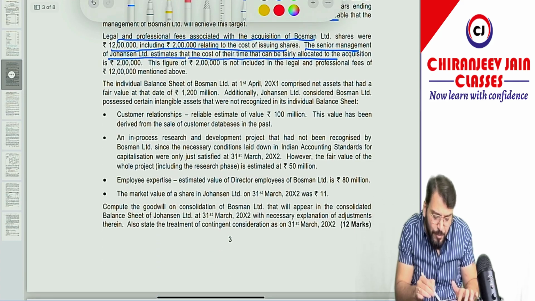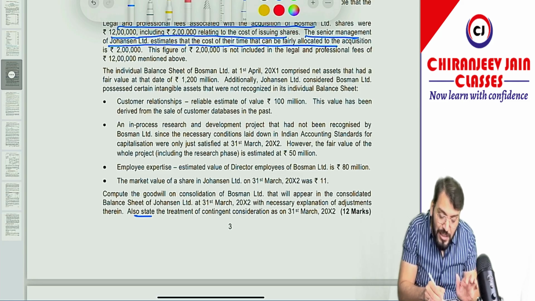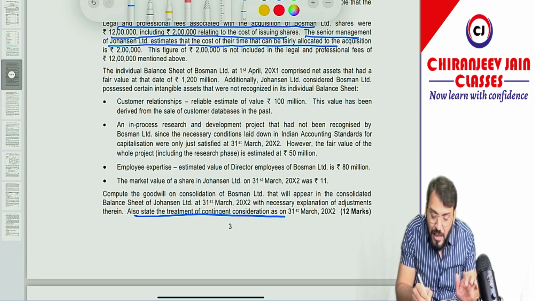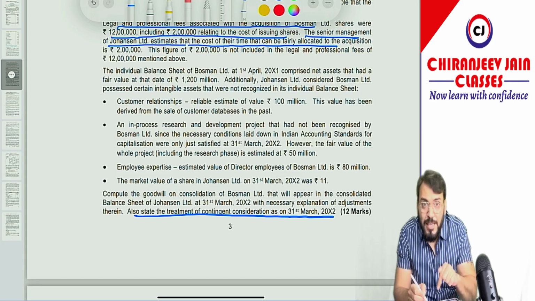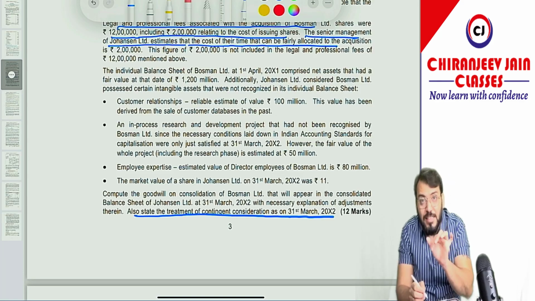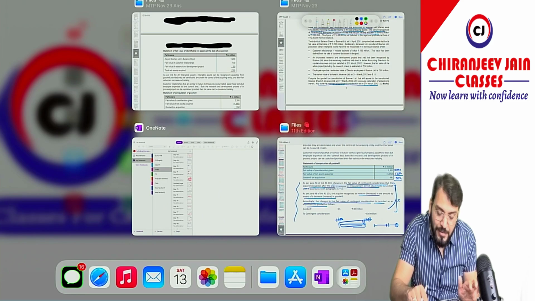Similar question. You can see same to same question. In this, only one point they have asked more: also state the treatment of contingent consideration as on 31st March 2002. Actually, this was the correct question. This should be added in the question. This was deleted in the MTP of May 2024 exam. Got this point? Let us come to the solution.